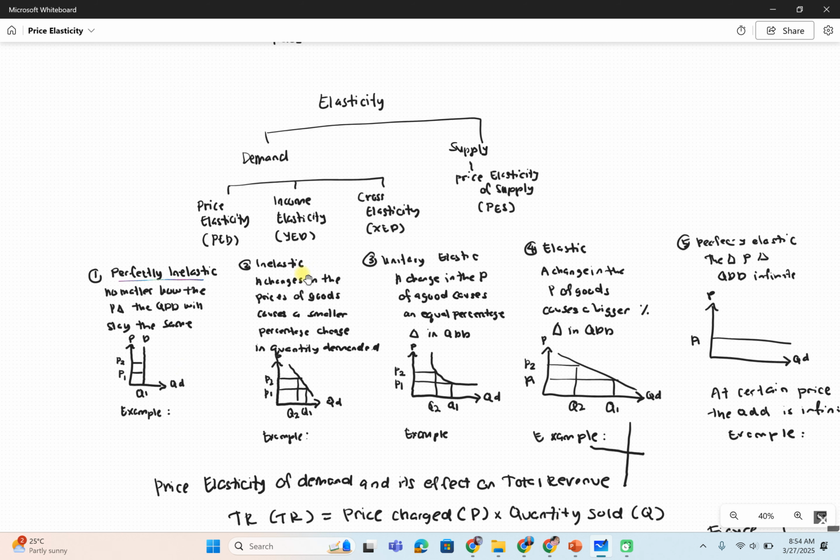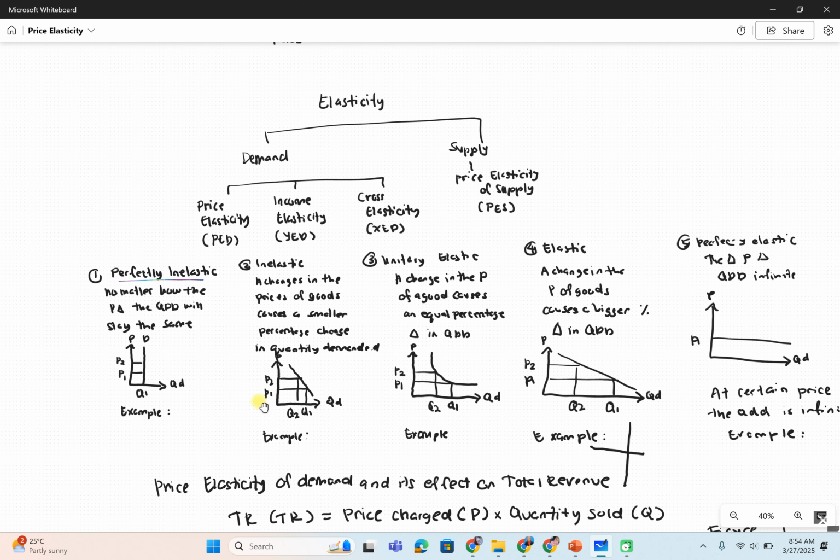Next is inelastic. Inelastic means a change in the price of the good causes a smaller percentage change in quantity demanded. It shows here a steeper slope of the demand curve.